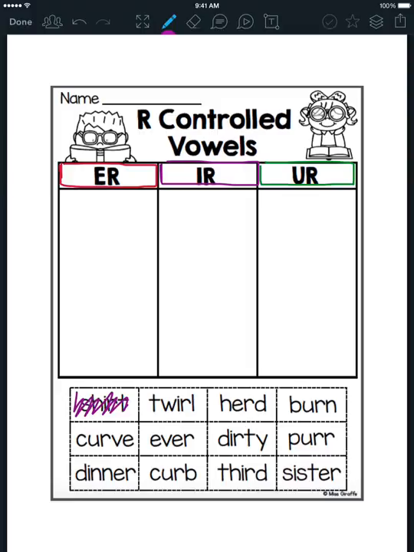Curve, curve has the R sound. This word has the UR sound. So I'm going to color it green so that I know it goes in the UR box.